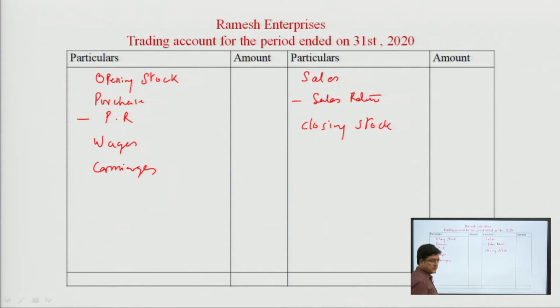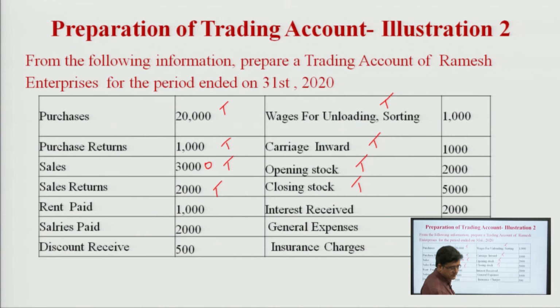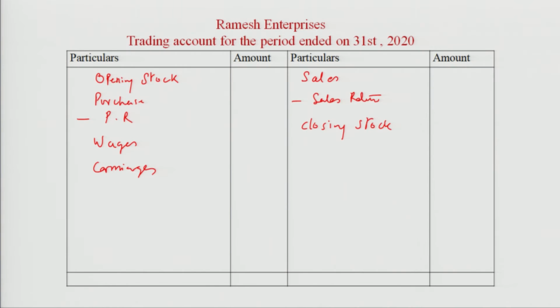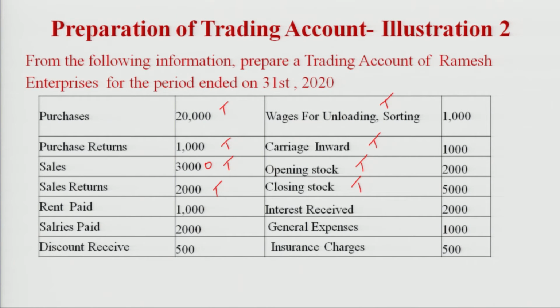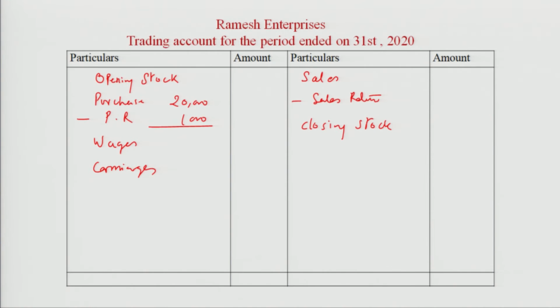Okay, so what is the amount of purchase? 20,000 and purchase return 2,000. Sales 30,000, 20,000.